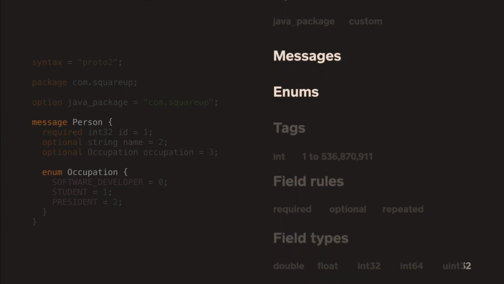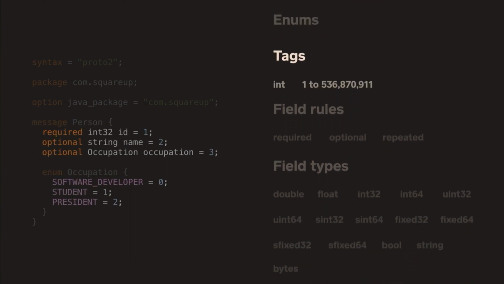So next we can see that there are two types of entities that we can define with protocol buffers, messages and enums. So messages are really similar to Kotlin types or Java types. And of course the enums, which we all know. Now there's a set of fields in the person message, and you can see that each field has an int value attached to it. So those integer values are called tags, and they're really important for serialization, also backwards compatibility, and we'll touch upon them in quite a bit of detail going forward.